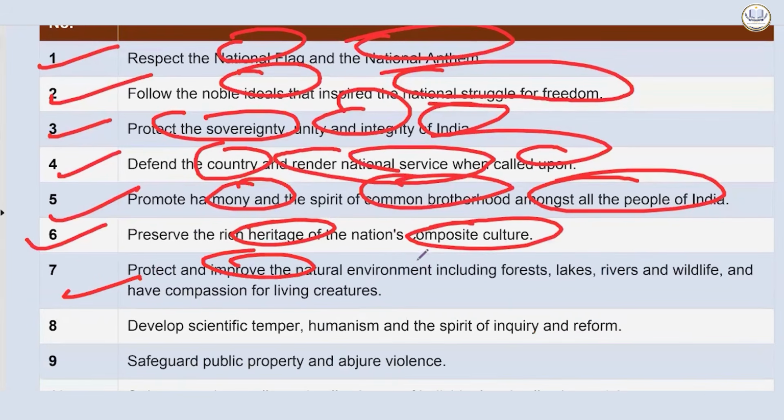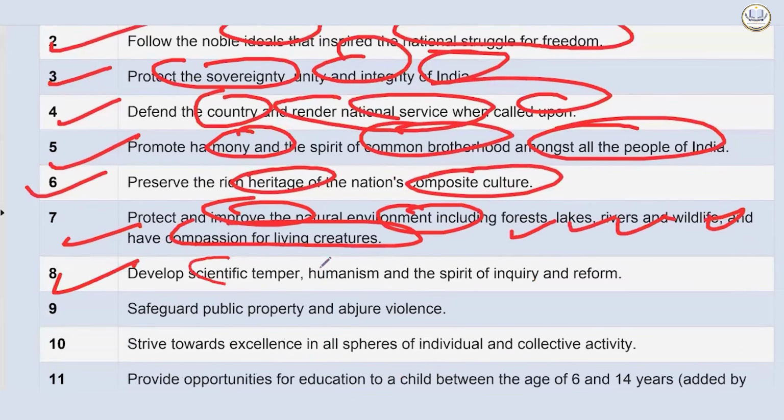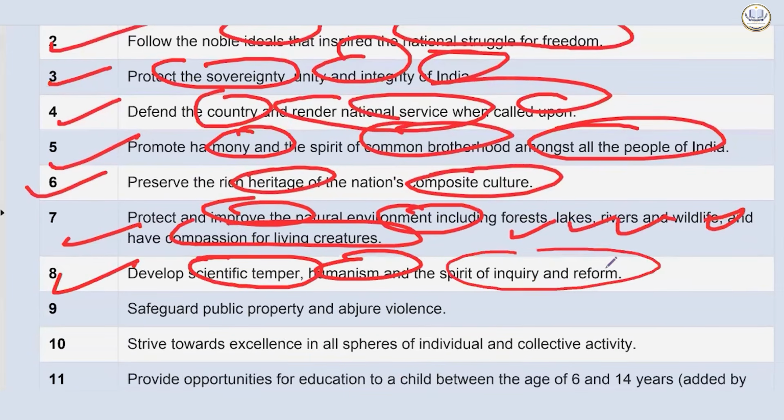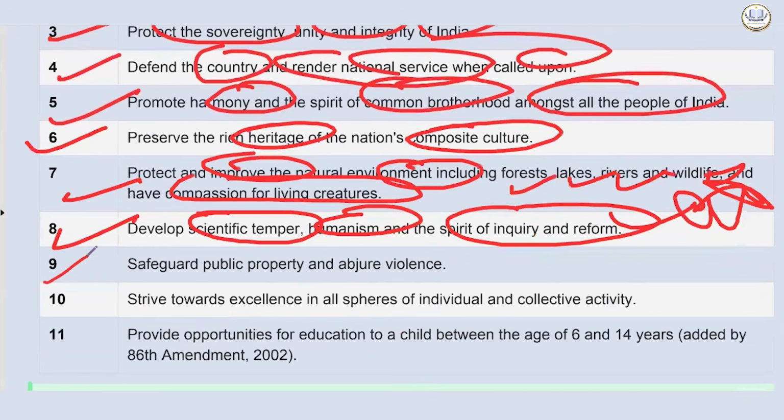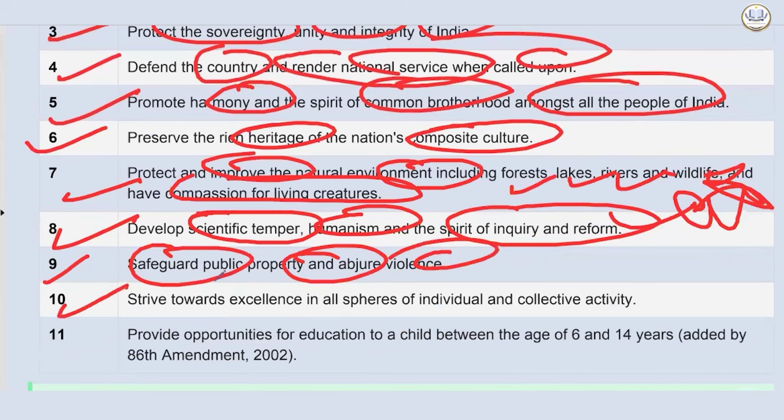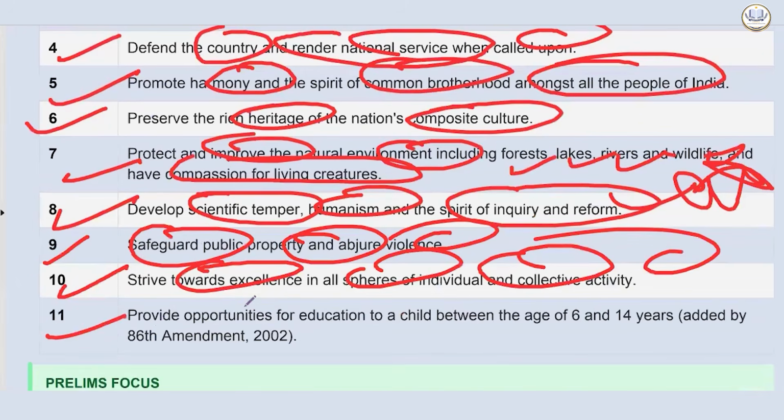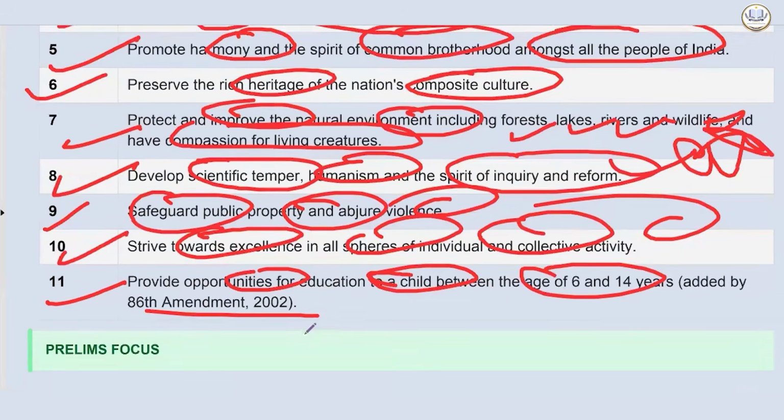Seventh, protect and improve the natural environment, including forest, lakes, rivers, and wildlife, and have compassion for living creatures. Eighth, develop scientific temper, humanism, and the spirit of inquiry and reform. That means witchcraft, etc., cannot be permitted. Ninth, safeguard public property and abjure violence. 10th, strive towards excellence in all spheres of individual and collective activity. 11th, provide opportunities for education to a child between the age of 6 and 14 years, added by the 86th Amendment Act 2002.